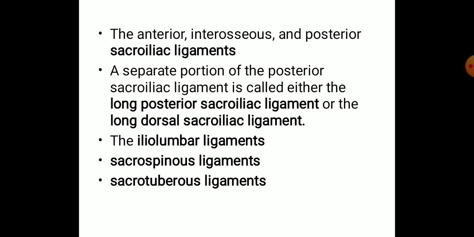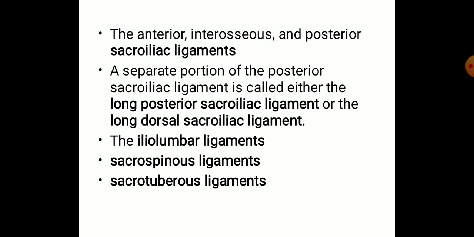So the anterior, interosseous and posterior sacroiliac ligaments, a separate portion of the posterior ligament which is called the long posterior sacroiliac ligament or long dorsal sacroiliac ligament, and we have iliolumbar ligaments, sacrospinous ligament, and sacrotuberous ligaments.